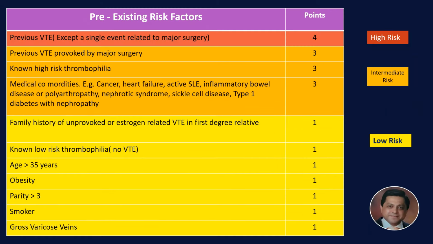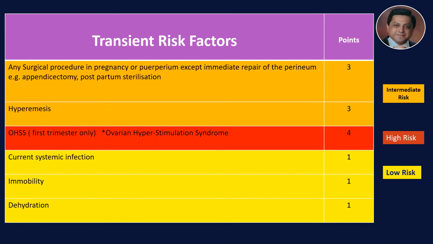The various pre-existing risk factors, of which history of previous VTE is a high risk factor, are given 4 points. Previous VTE provoked by major surgery, known high risk thrombophilia, and various medical comorbidities are all intermediate risk factors given 3 points, and there are various other low risk factors. And then there are various transient risk factors. Ovarian hyperstimulation syndrome is a high risk factor with 4 points. Any surgical procedure in pregnancy or puerperium except immediate repair of the perineum is given 3 points, and hyperemesis is also given 3 points.